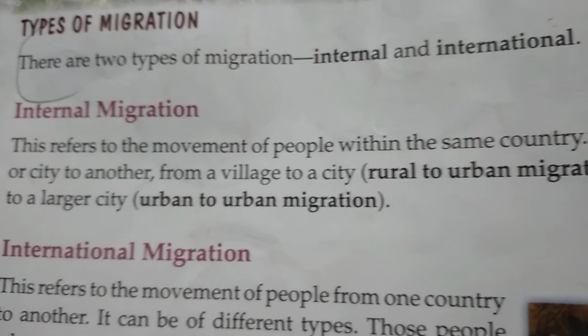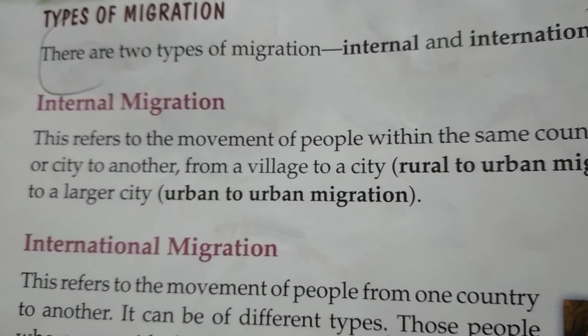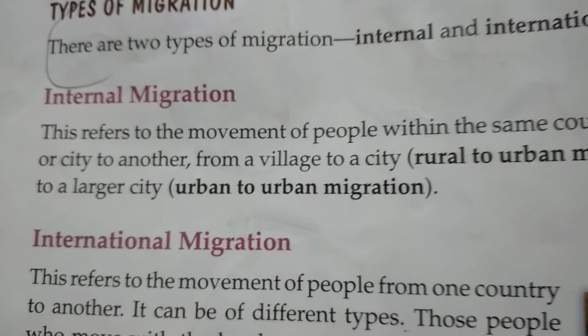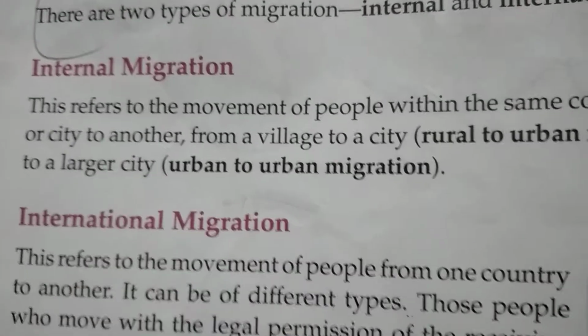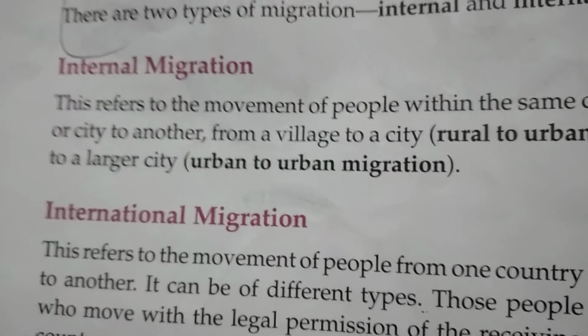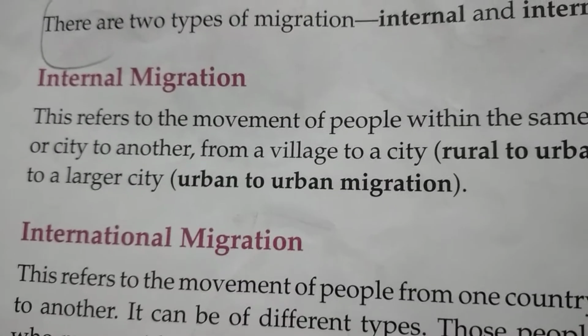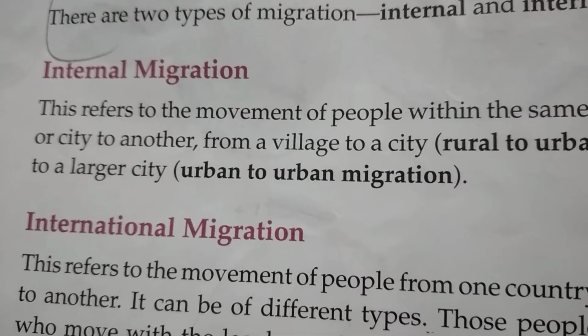Then you will put number 1 and you will write about internal migration. You can put A, B, or Roman 1, 2, whatever you feel like. So, the first one is internal migration.